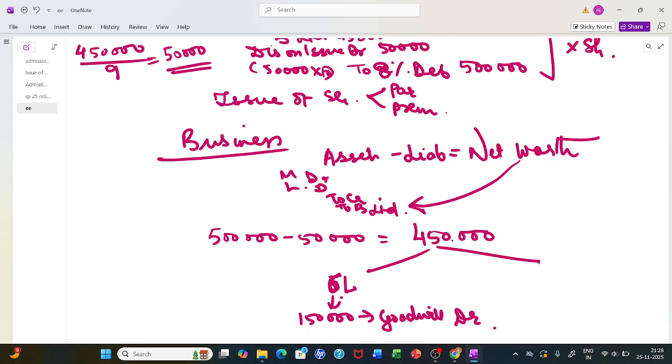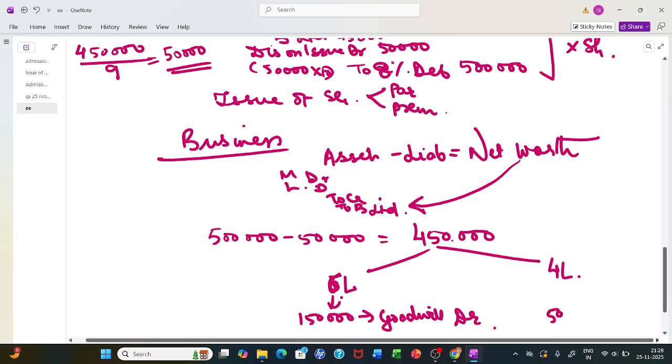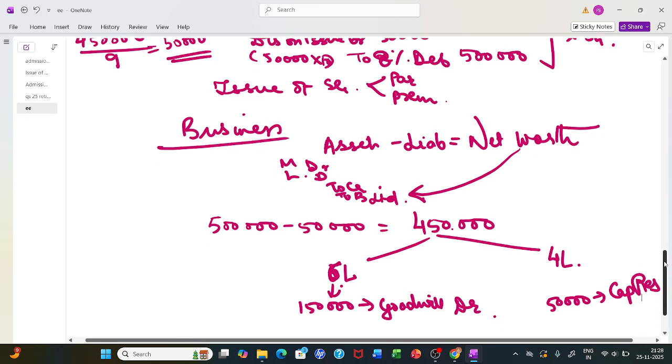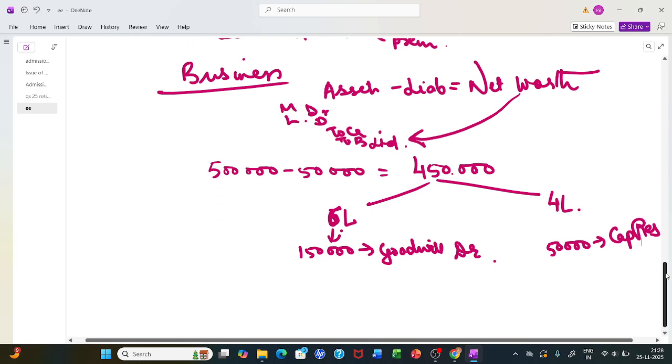But on the other hand, if I tell you I'm giving you only 4 lakh, in that case, that 50,000 less is my gain which goes to capital reserve. It's a capital nature item which is credited via capital reserve. So same question: say machine 3 lakh, debtors 2 lakh.